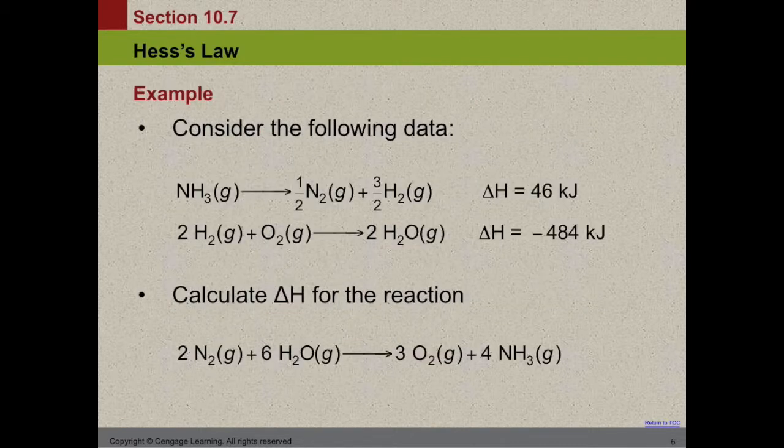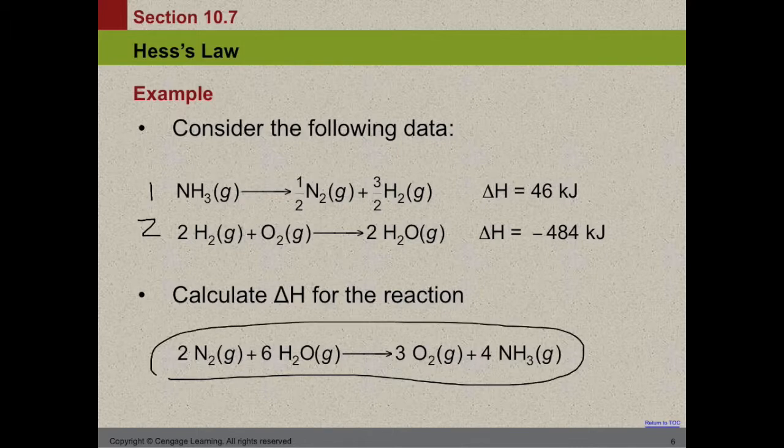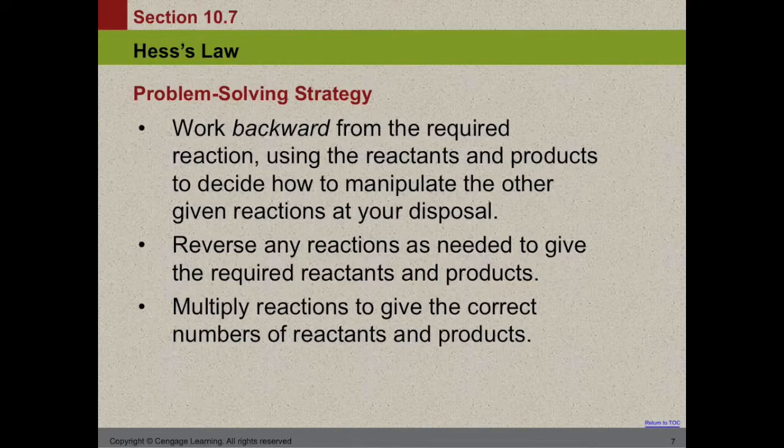So here we are given 2 reactions, 1 and 2. And when these 2 reactions are manipulated and added properly, we're going to get the total reaction down here. And by doing that, we add the energies to get the energy for N2 plus water to get oxygen and ammonia. So how we do this is we first work backwards.